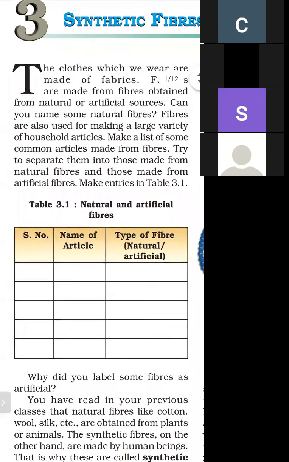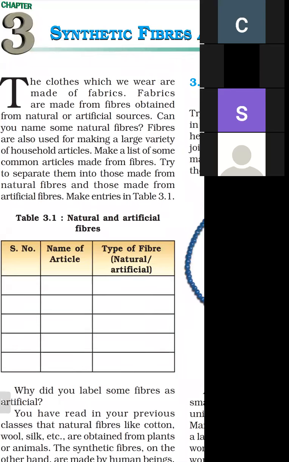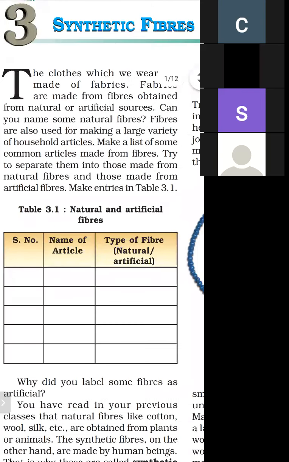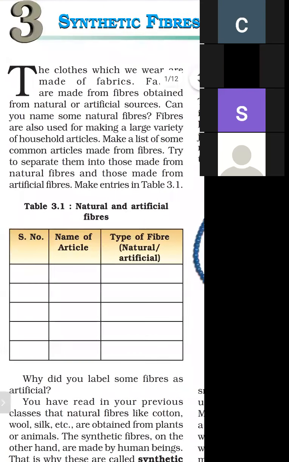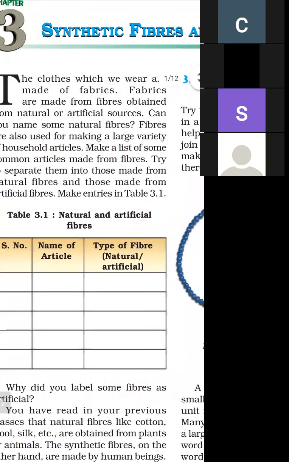The clothes we wear are made up of fabrics. And what are fabrics made up of? Fabrics are made up of fibers. So all fabrics are made up of fibers. There are two types of fiber, natural fiber and artificial fiber. So the clothes we wear are made of fabrics, and fabrics are made of fibers, and fiber is of two types, natural fiber and synthetic fiber.